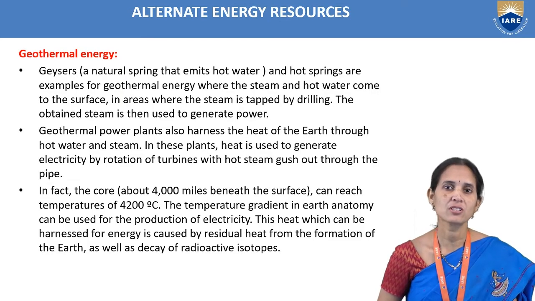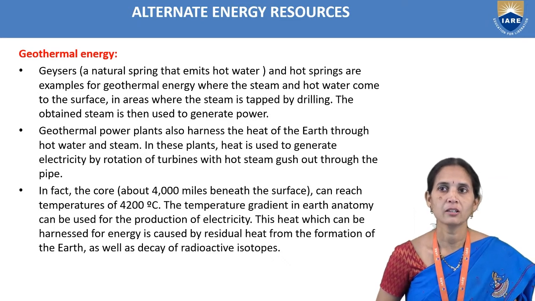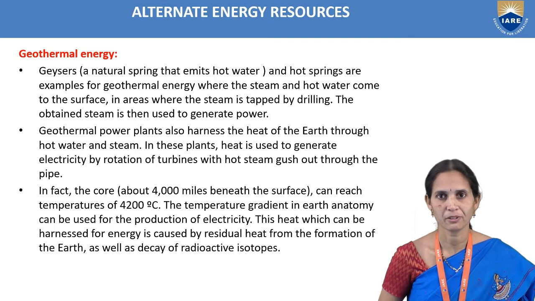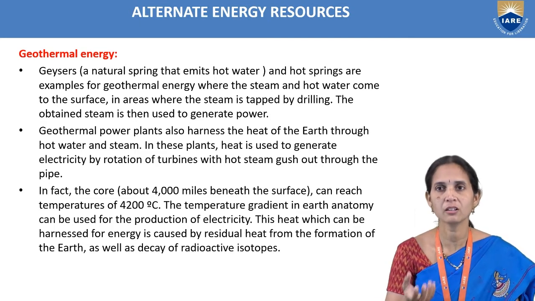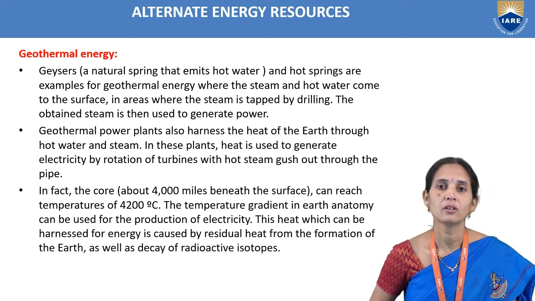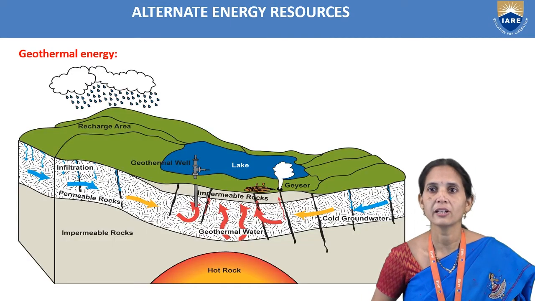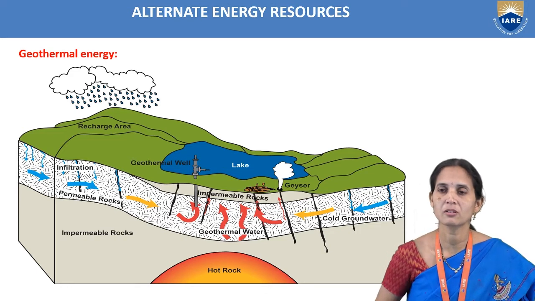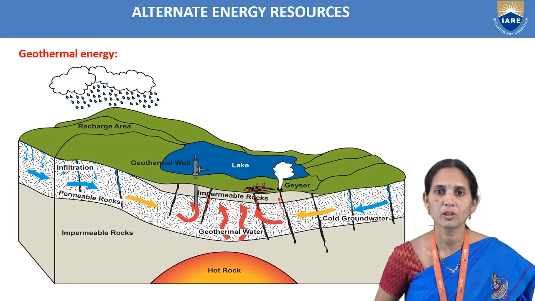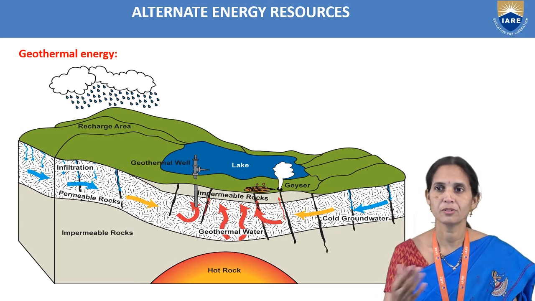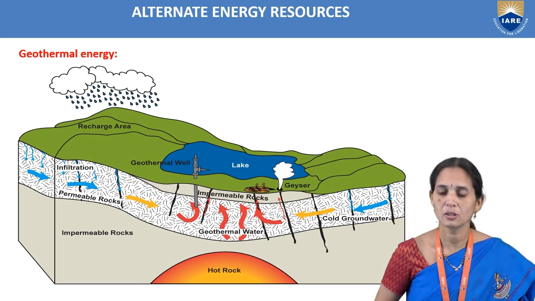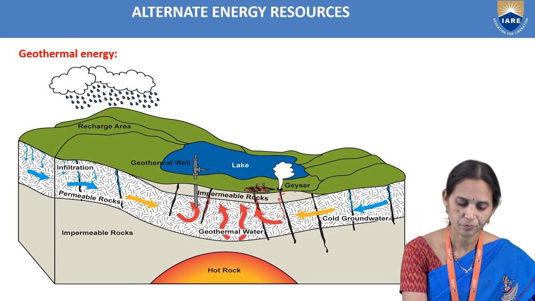So geysers, which are natural springs that emit hot water, and hot springs are examples of geothermal energy, where the steam and hot water come to the surface. In areas where the steam is tapped by drilling, the obtained steam is then used to generate power. We can see in the diagram the geyser and the spring water. That very hot water will be collected to produce steam, and from that steam we produce electrical energy.